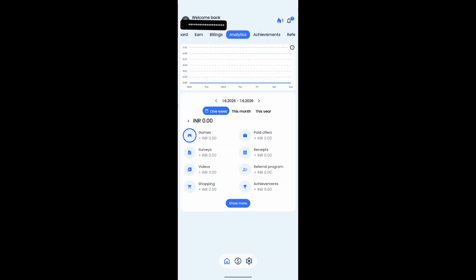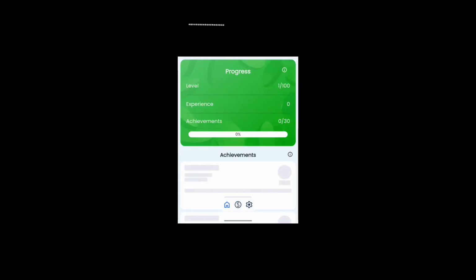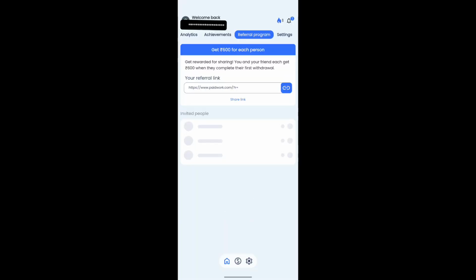If I go to analytics, I'll be able to see how much I earned from how many things. Here is my achievement section, where I can see what my achievements are, and here there is a referral program. So when I share it to someone, and when they complete their first withdrawal, I get 600. So I am also copying this link.